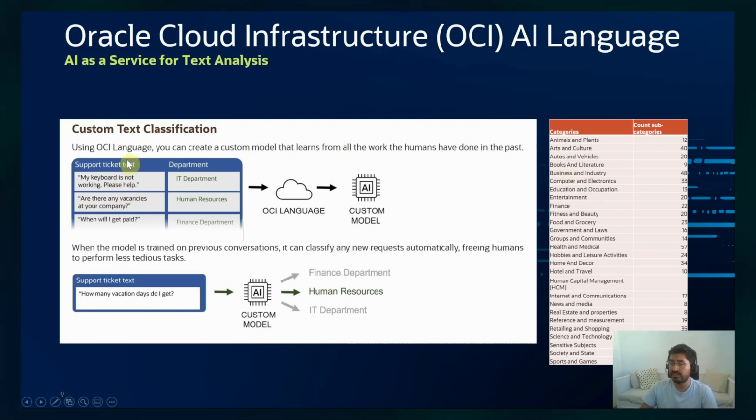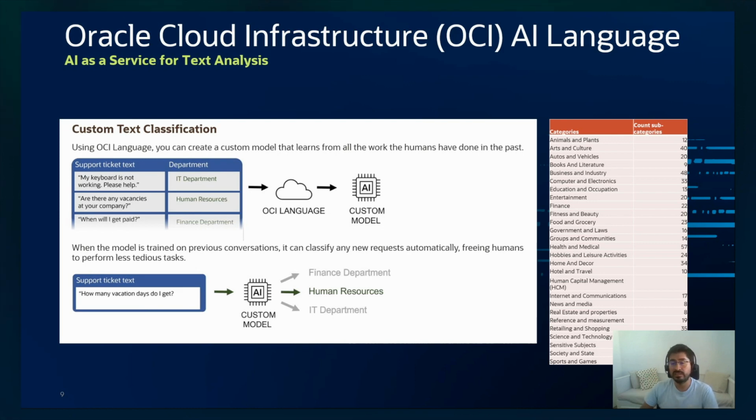And then you have the category, right? So you can provide a labeled data set as a CSV, where the first column is the complaint text, and the second column is the category or the label for that text. So if you have previous examples of different complaints from customers and how you categorized those texts, then you can use that labeled dataset as an input for the custom model.